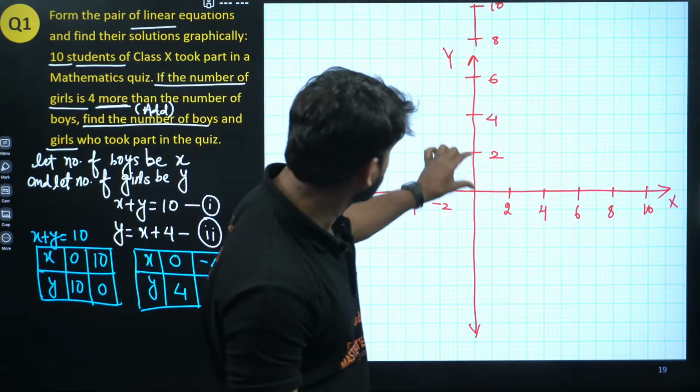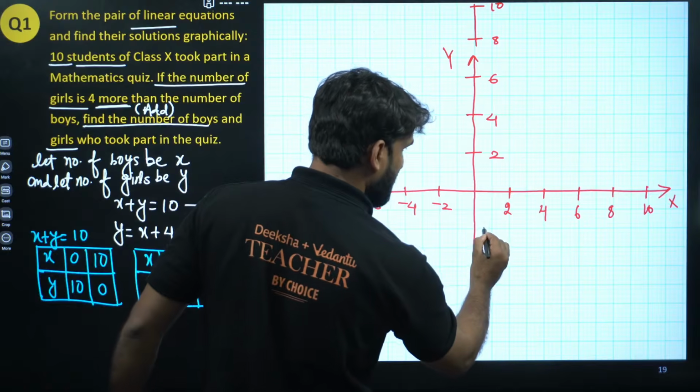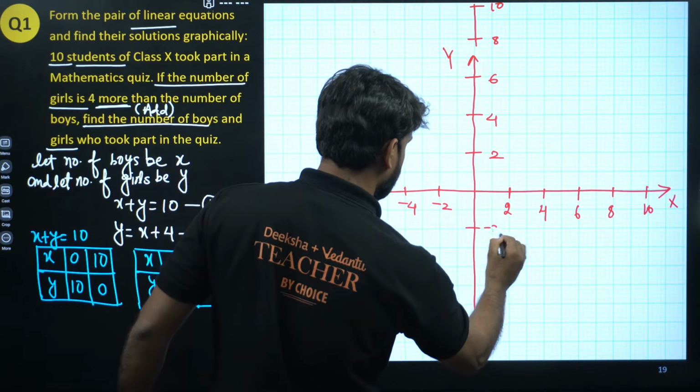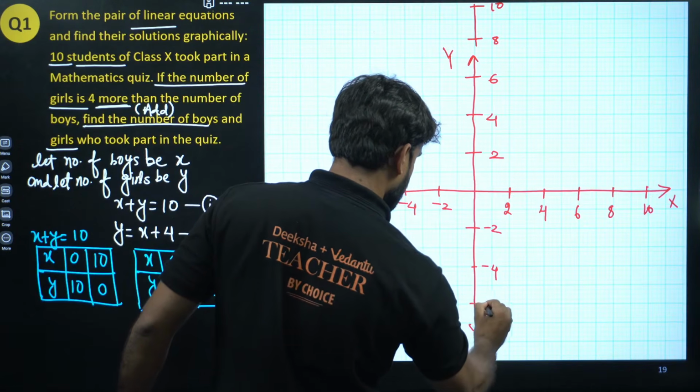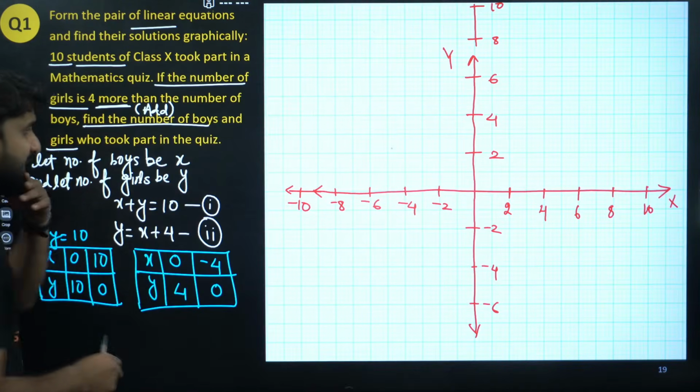Okay, this is clear. 2 box, 2 box, 2 box, 2 box, 2 box. Very good. Now for this number, -2, -4, -6. Let's say if we required, we can produce it once. Okay, now draw the line.